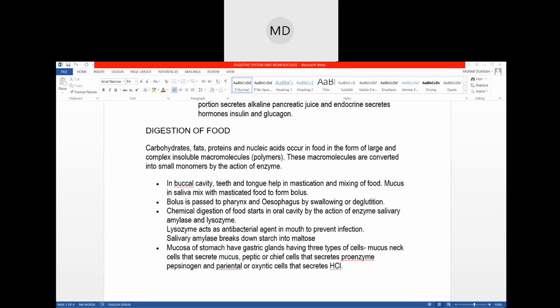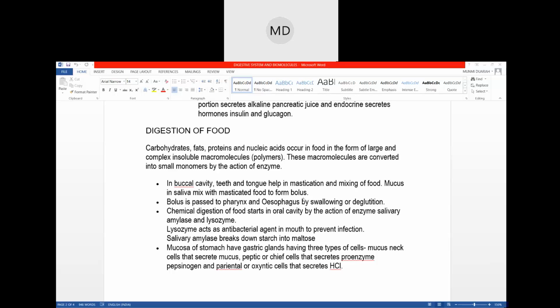Okay, and now getting back to the bolus. Bolus is when the food is chewed in the mouth and then mixed with the saliva, and it forms a bolus. It means it forms a ball of food particles. That thing is termed a bolus.